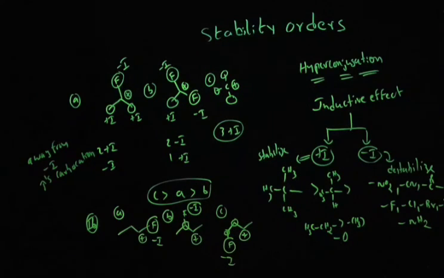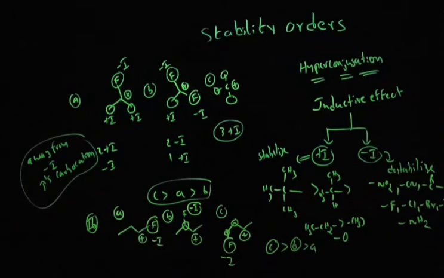That means option C is more stable, then option B, then option A. Because in option A, the carbocation is directly connected to fluorine, which is a minus I group. Minus I groups will destabilize carbocation. If carbocation is moving away from the minus I group, its stability will increase.